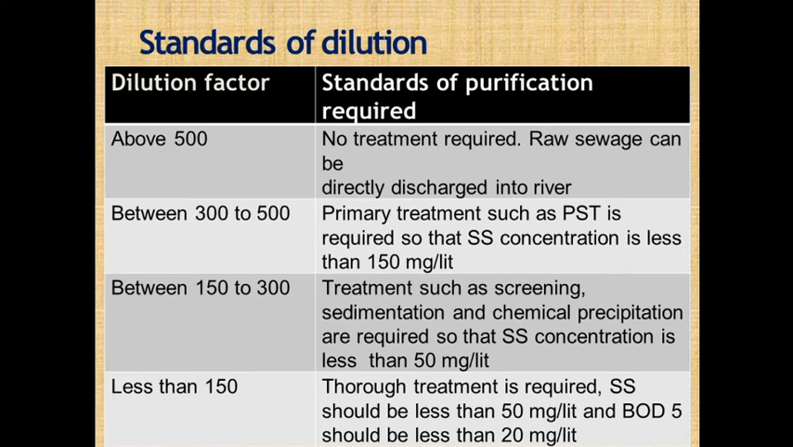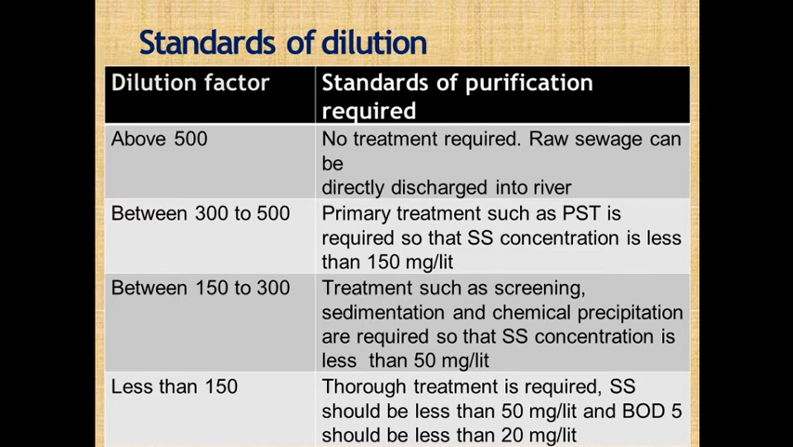Okay. So when the dilution factor is between 150 to 300, we require the complete treatment. That means treatment such as sedimentation for the removal of suspended solid. We require the screening for the removal of larger floating solid. We require the chemical precipitation for the removal of colloidal and dissolved solid. Okay, and the effluent should not contain suspended solid more than 60 ppm or 50 mg per liter. That means the limit for the suspended solid is 50 to 60 mg per liter.